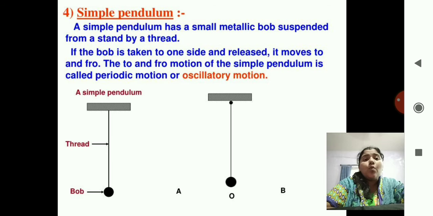Okay, O for oscillatory, remember that the ball is known as a bob. So O you can remember for oscillatory motion. In the second figure you can see the O written below the bob. Okay, this is the initial position, and A and B are its to and fro positions.